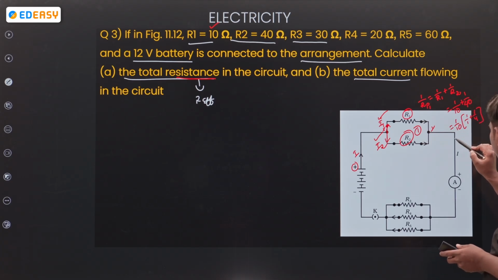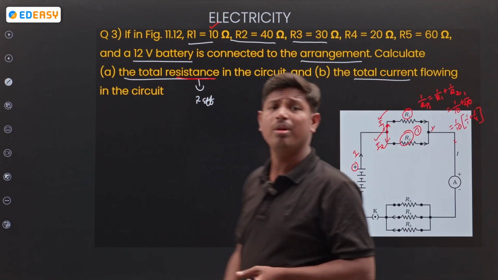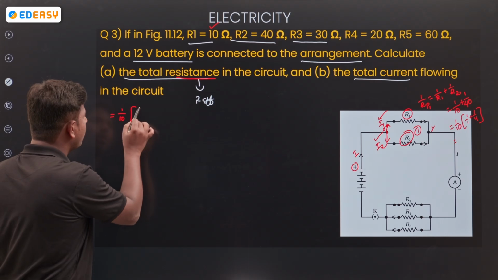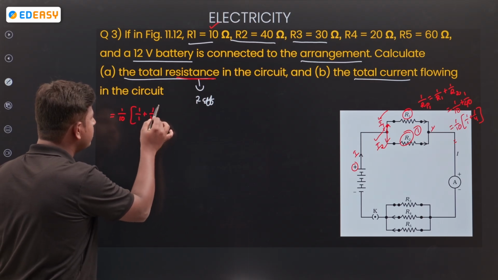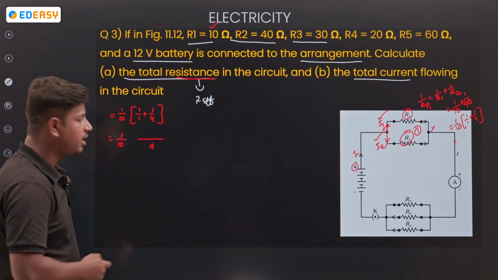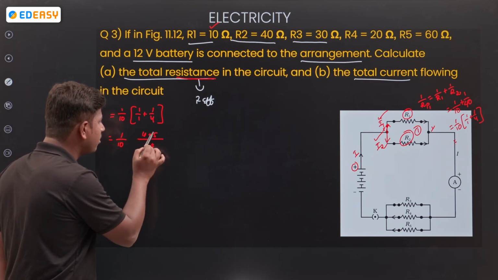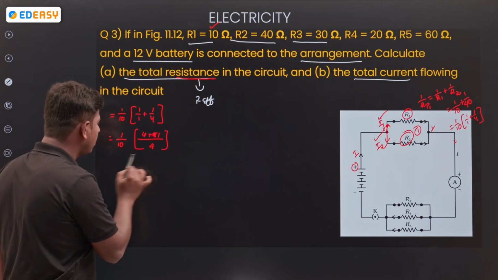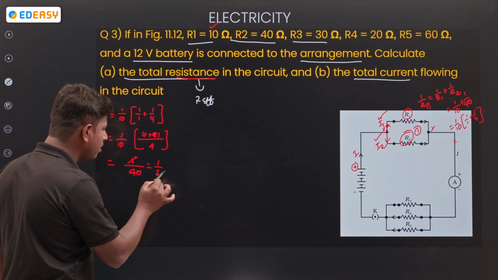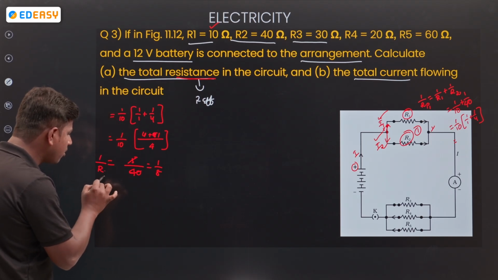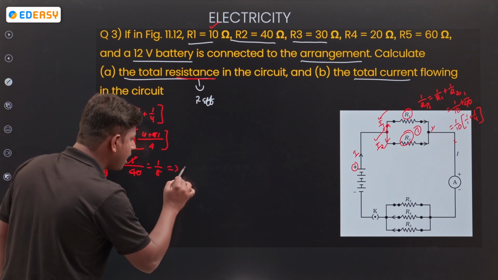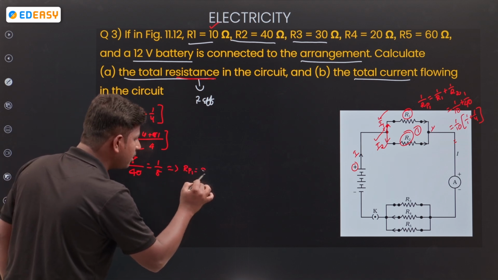So 1 by 1 plus 1 by 4, how much will it be? LCM is how much? 4 is the LCM. 4 plus 1, 5. So 5 by 40, which is 1 by 8. So this is the first circuit diagram, Rp1. Then Rp1 value is 8.